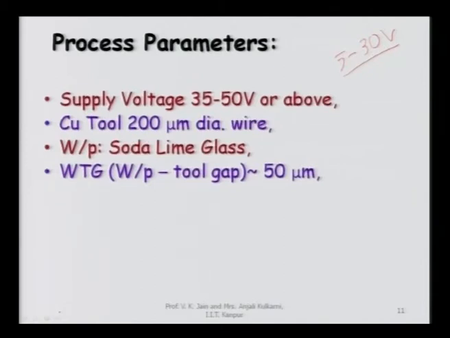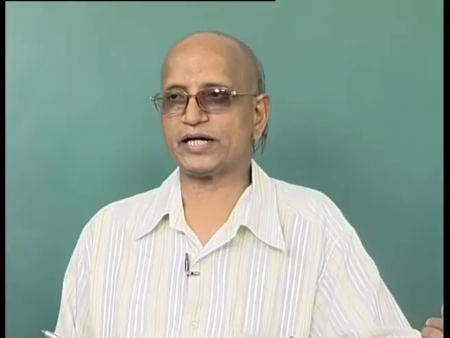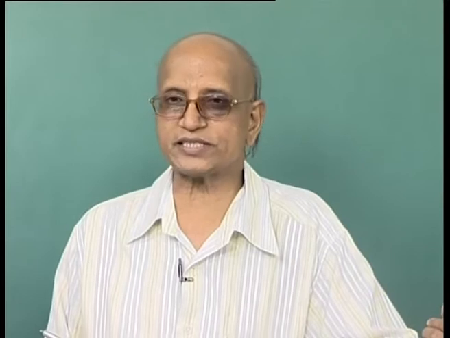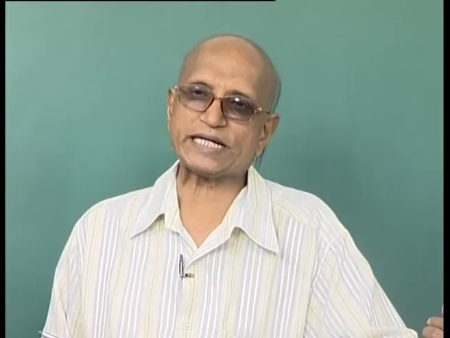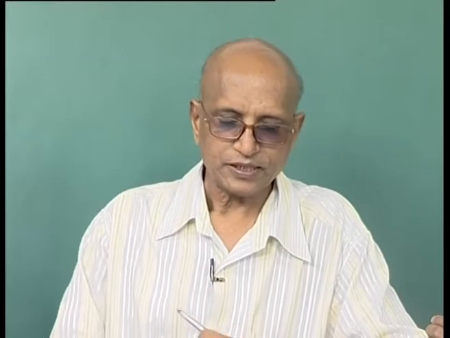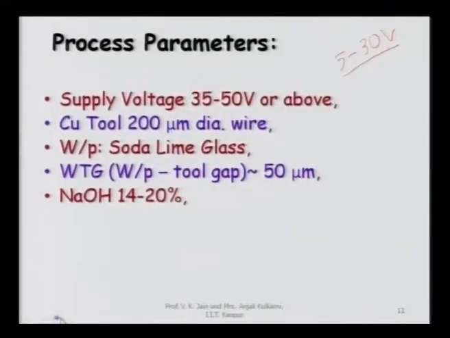It can be more than that also, as I mentioned in the earlier slide, around 100 micron. It can be even lower than this, depending upon for what applications you are using this process, whether macro or micro material removal. Sodium hydroxide has been used as the electrolyte, and the concentration was varied from 14 to 20%. In micro machining, you can go even lower than this concentration.